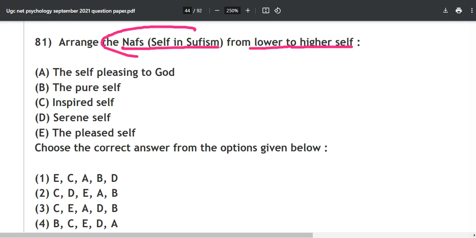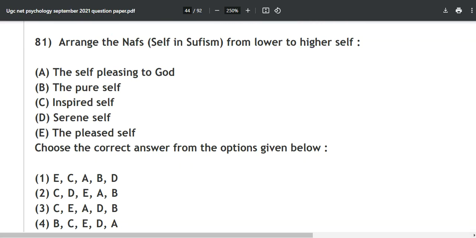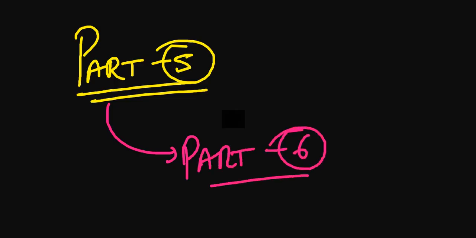We have also discussed this in 2019, where I showed you which option will not be there and what the answer was. Alright, so this was part number 5. I hope you have gained some knowledge and you will apply this to all the PYQs which we have solved from 2019 as well. Okay, see you all in part number 6. We will discuss more questions moving forward, and till then take care.